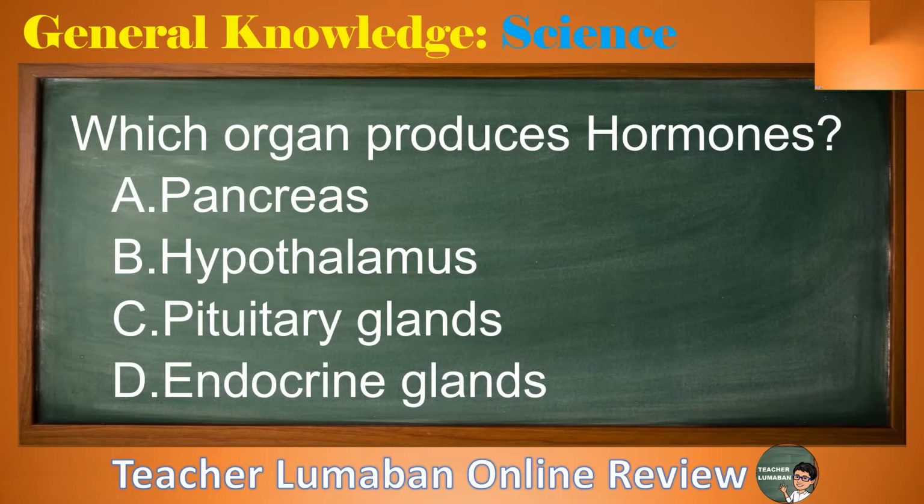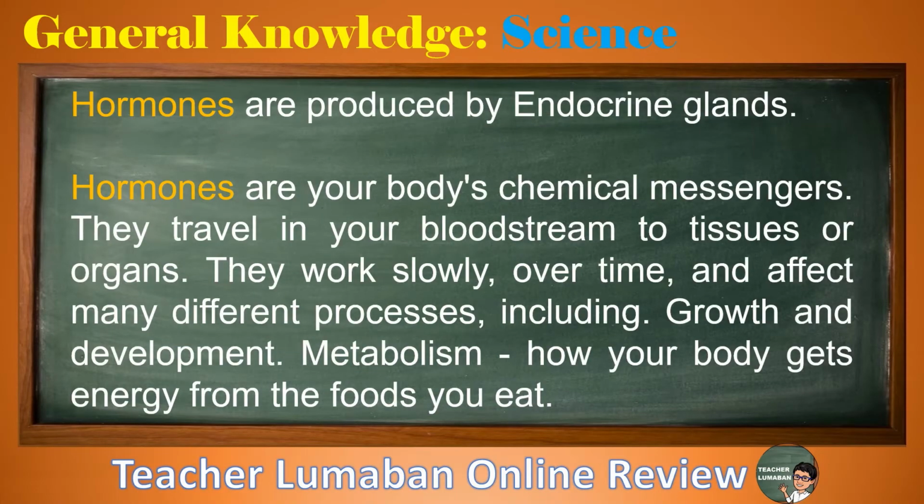The correct answer is letter D, endocrine glands. Hormones are produced by endocrine glands. Hormones are your body's chemical messengers. They travel in your bloodstream to tissues or organs. They work slowly, over time, and affect many different processes, including growth and development, metabolism, how your body gets energy from the foods you eat,